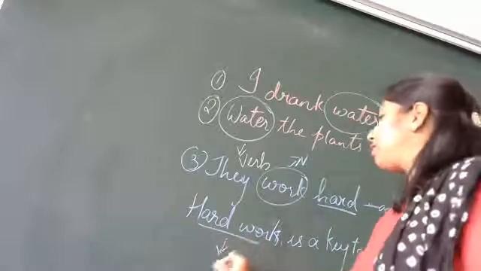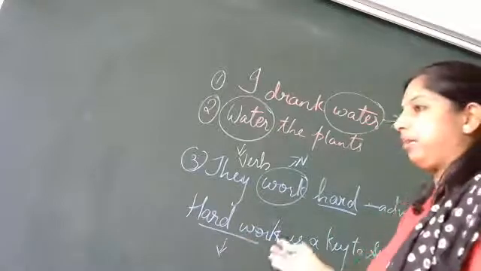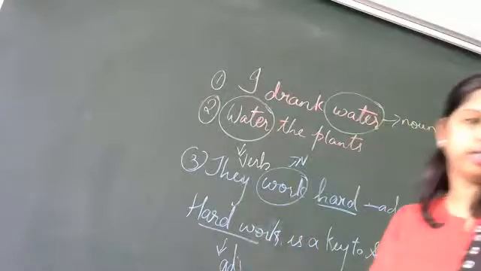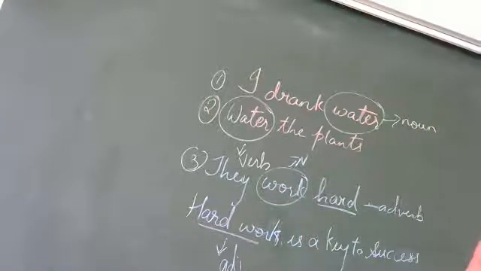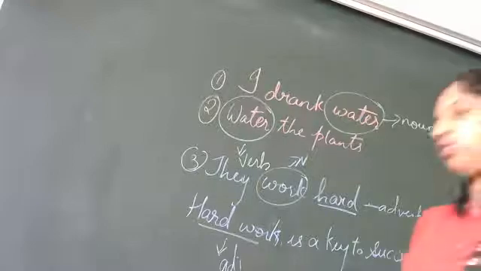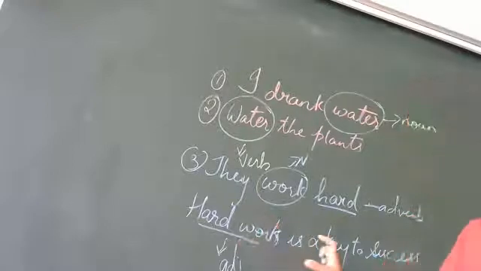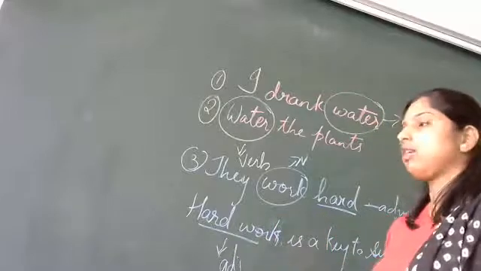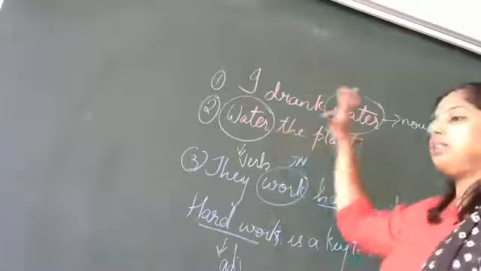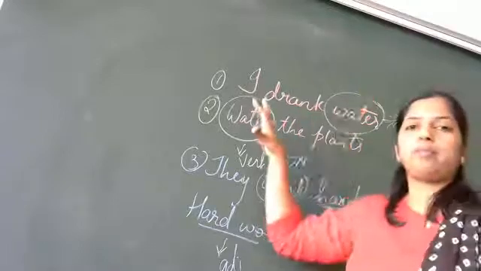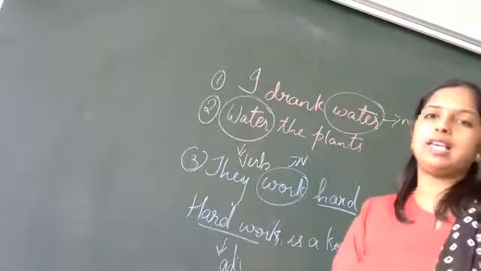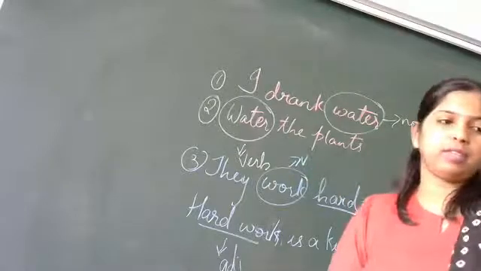No. This hard work is describing, so it is an adjective. In the first sentence, it was an adverb. In the second sentence, it is an adjective because it is describing what is a key to success. What type of work? Hard work. So here you come to know that the words we use change their function according to the formation of the sentence. You need to remember that.